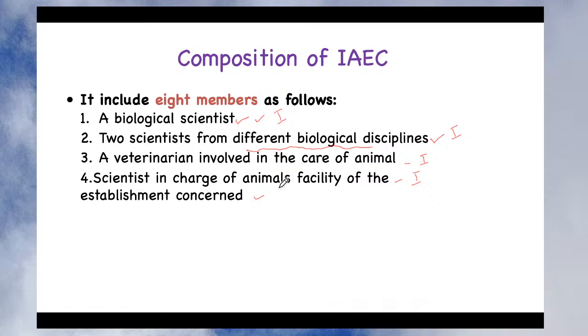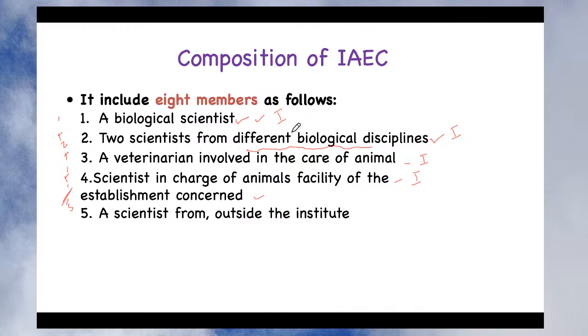How many members have we covered till now? Here it is 1, here we have added 2 members, then here 1 more. So in total, 1 plus 2, 3, 4 and 5 members. These 5 members are from inside the institute.